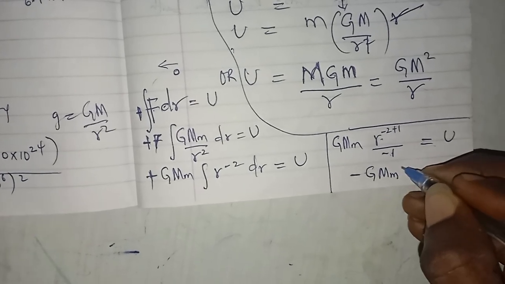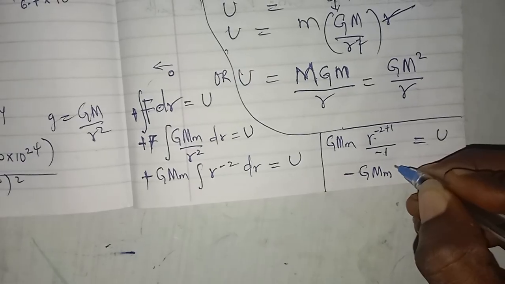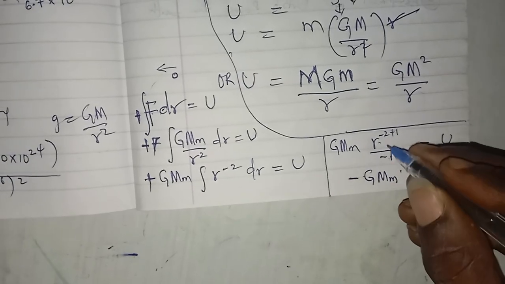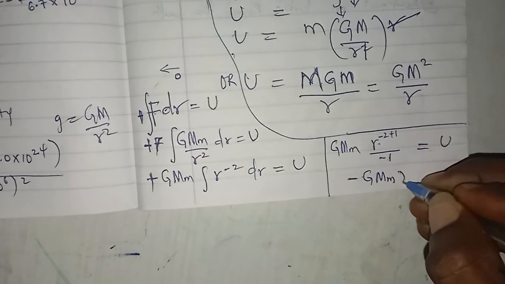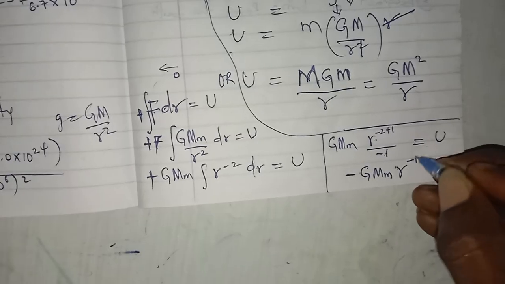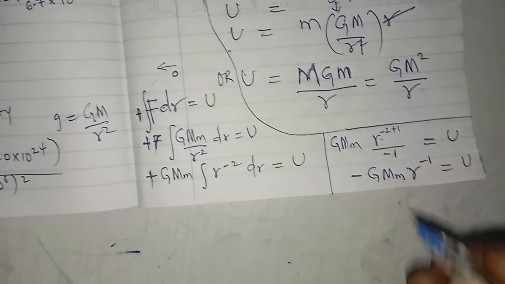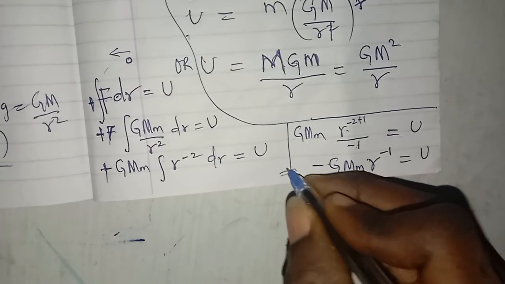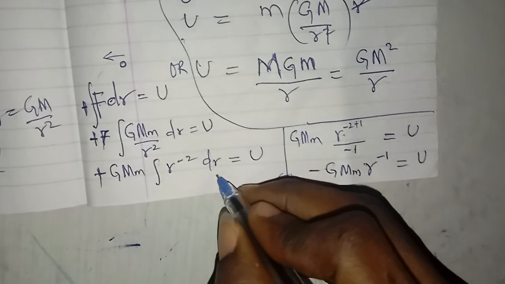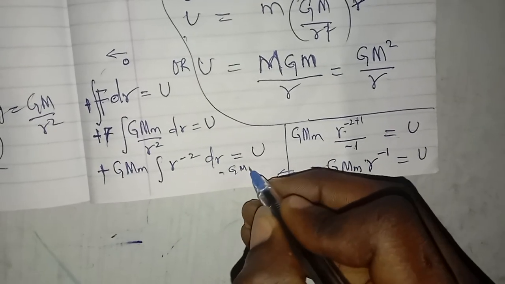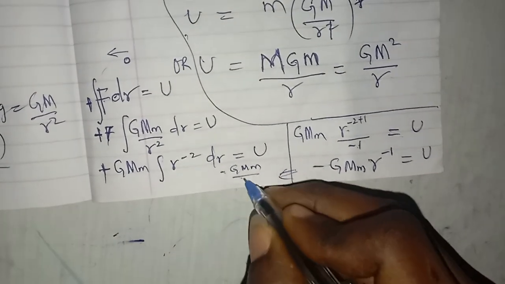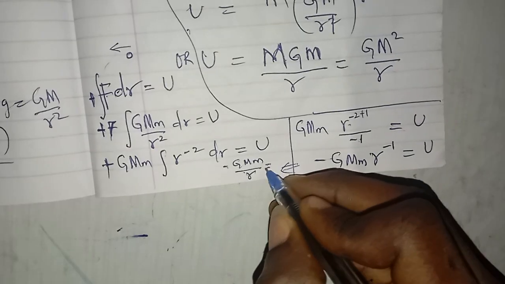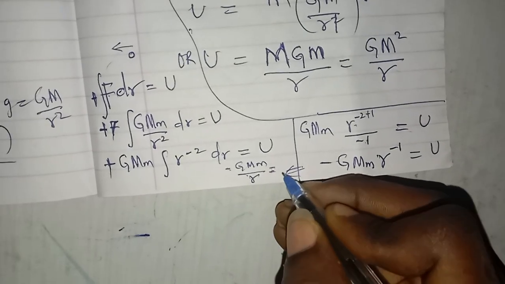Then I now have this r that is here raised to power minus 1 equals u, which is the same thing as saying anything raised to power minus 1, so minus GMm all over r is equal to u.